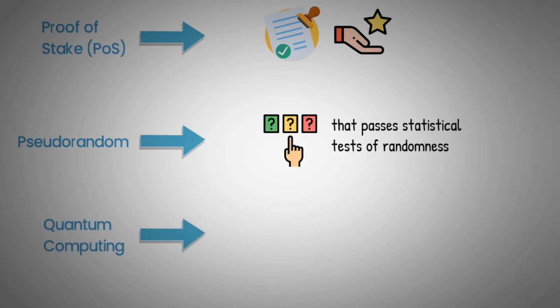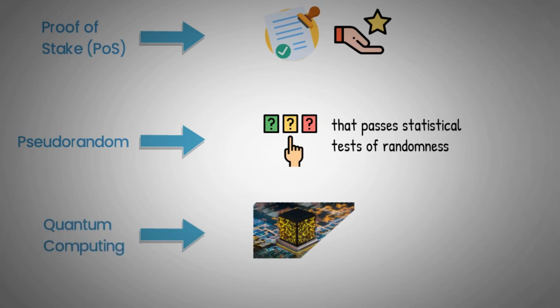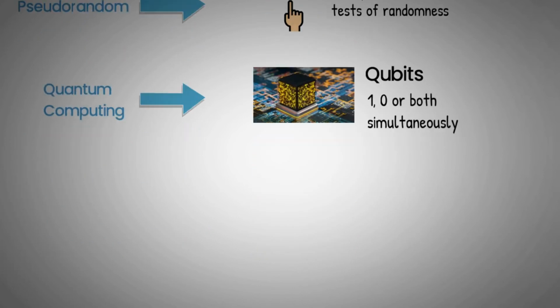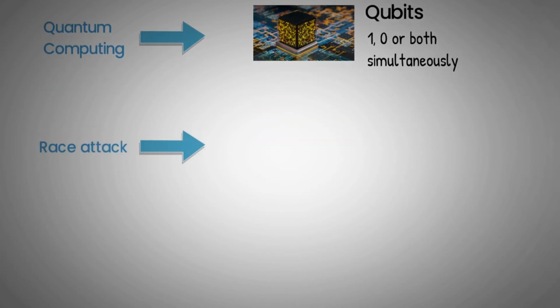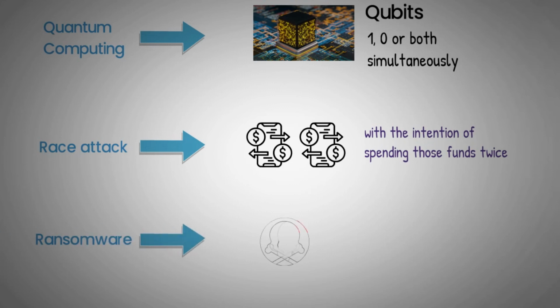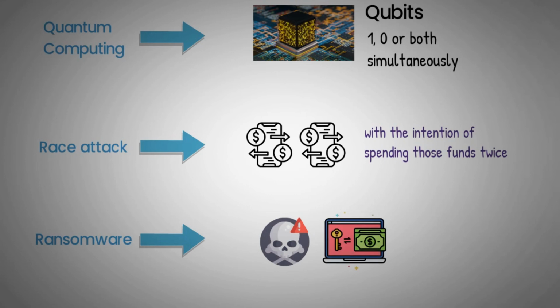Quantum computing. Quantum computing works using particles that can be in superposition. These particles represent qubits instead of bits and can take the value of 1, 0, or both simultaneously. Race attack: when two transactions are created with the same funds at the same time, with the intention of spending those funds twice. Ransomware: a type of malware which takes over your computer and threatens to destroy or reveal files unless a ransom is paid.